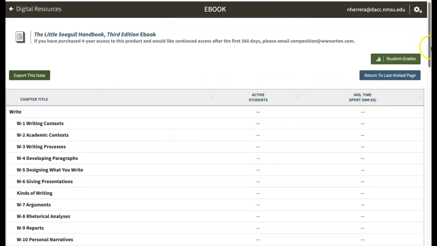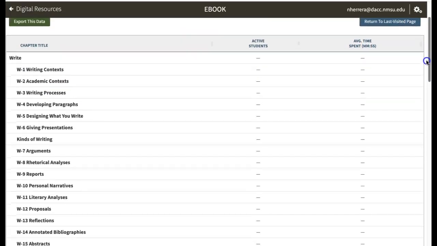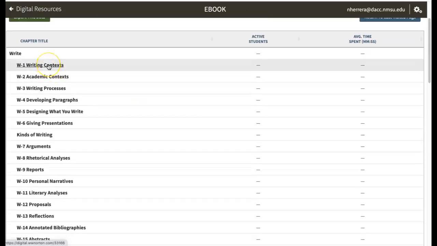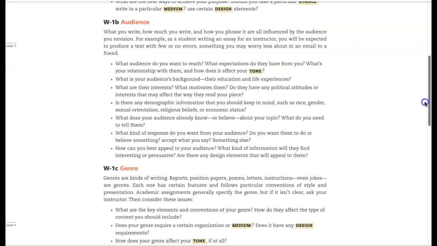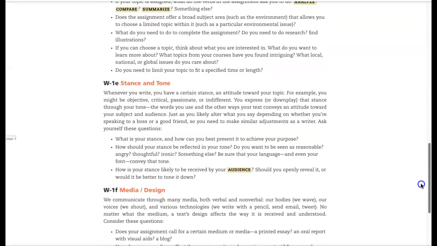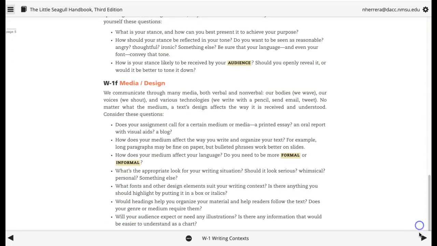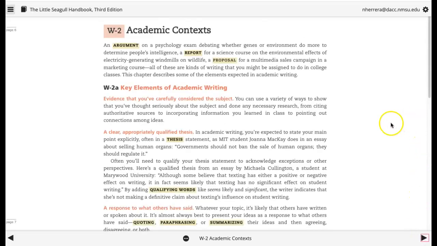Once I show you the syllabus, you will see that I wrote down which sections to read. For example, one of the sections that we're going to read is this one, and as you can see, it's basically an ebook. It's a handbook, but it's an ebook. And of course you are expected to read that section, and then you can move on to the next section. This one is mostly divided up into sections instead of pages, so all you have to do is read the one that I assign.